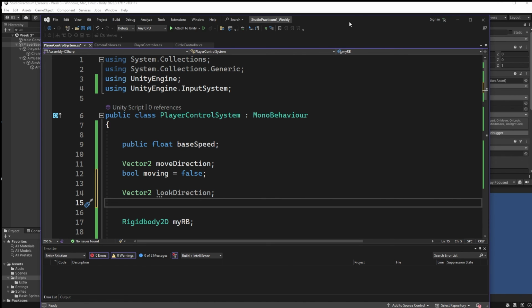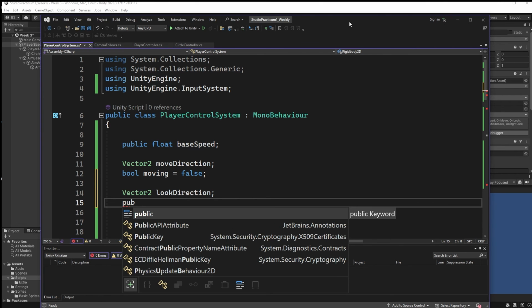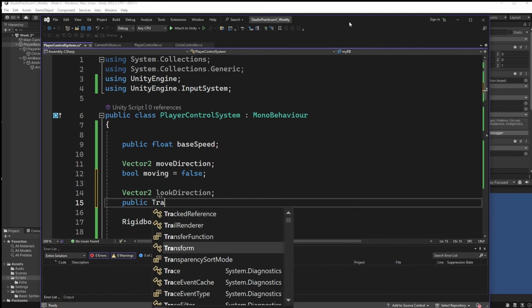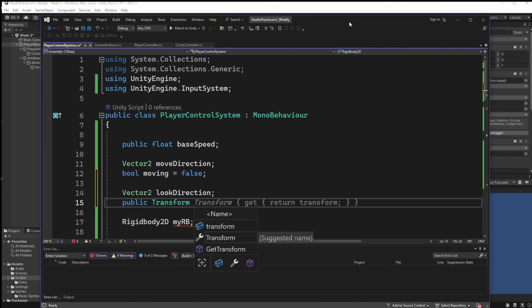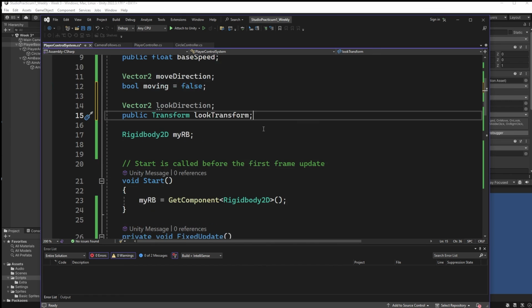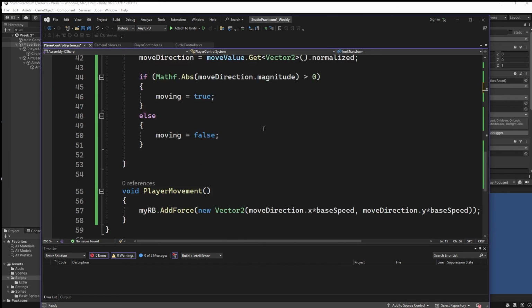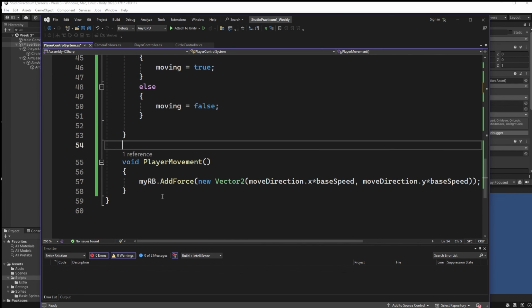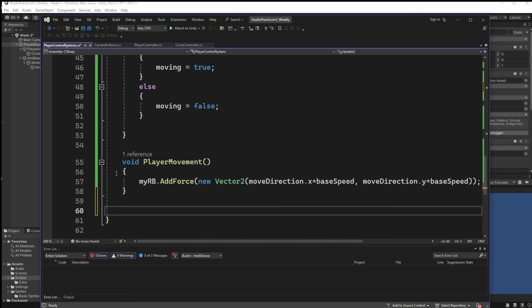So we're going to need a reference to the transform of the aim base. So let's go in here and we'll make this into a public transform. And let's just call this our look transform, I guess. It's fine. Look transform. And we made it public, so we'll be able to just plug it right in. So with those two things there, once we fill those in in the inspector, we're going to need to access the functionality in the same way we did previously.